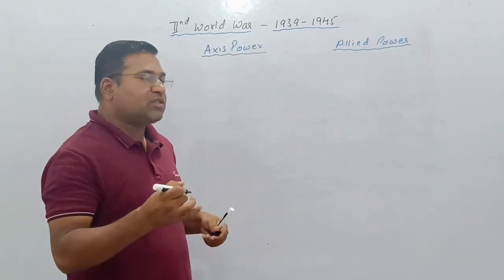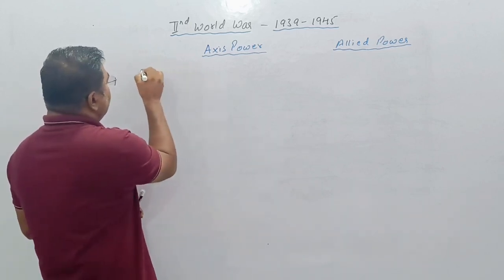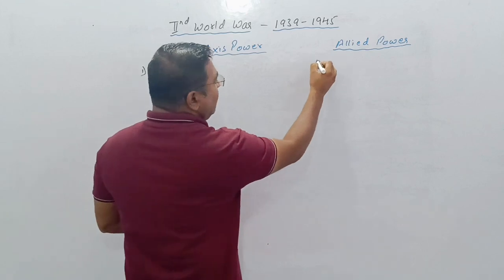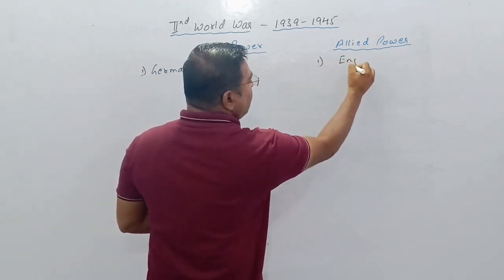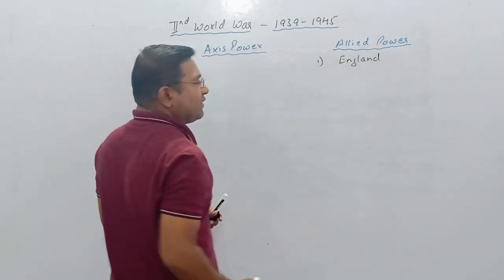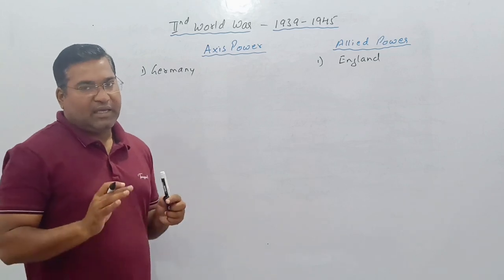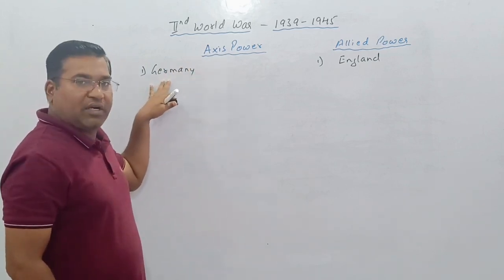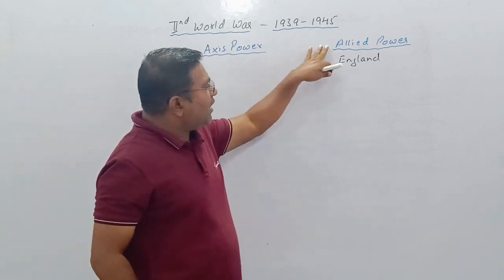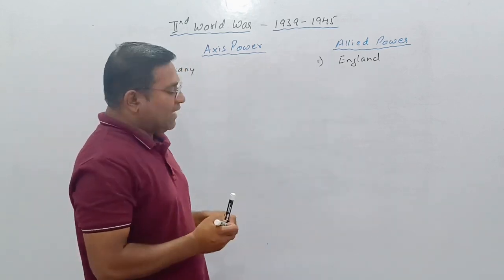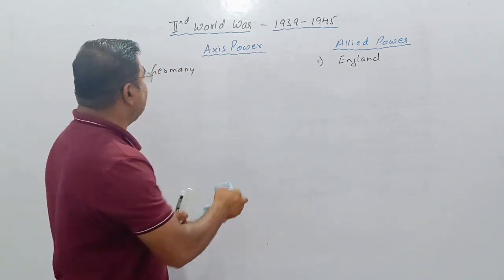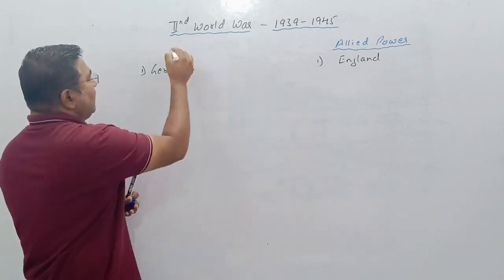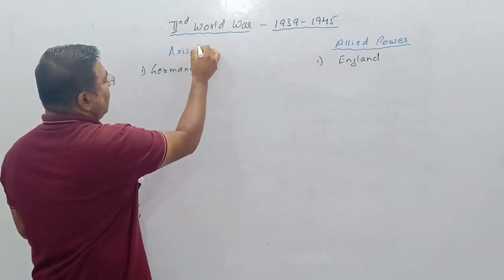Axis power was led by Germany, and Allied power was led by England. Axis power, the leader is Germany. Allied power is under England.